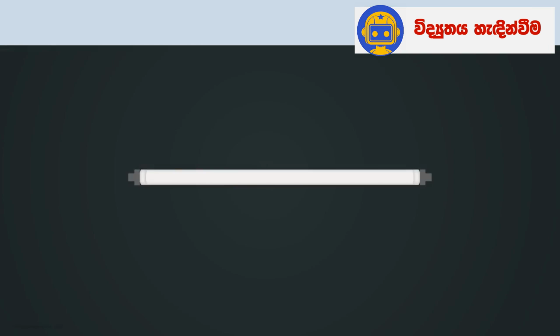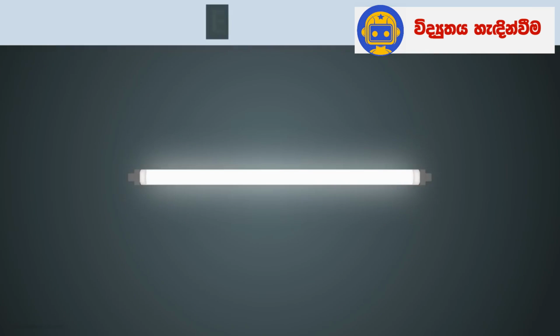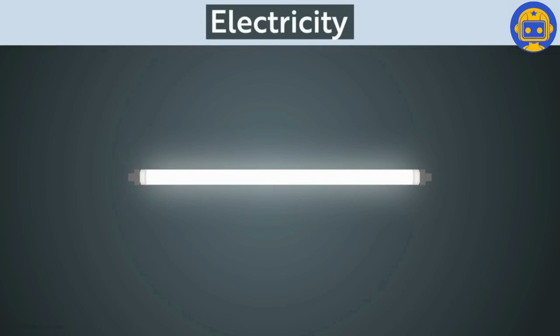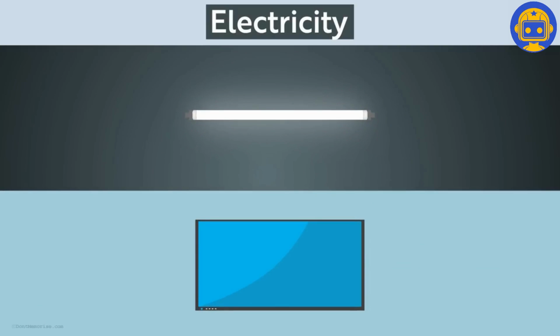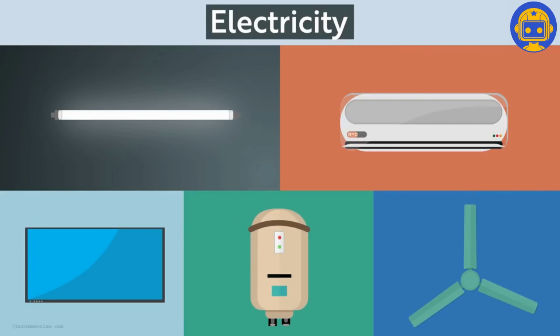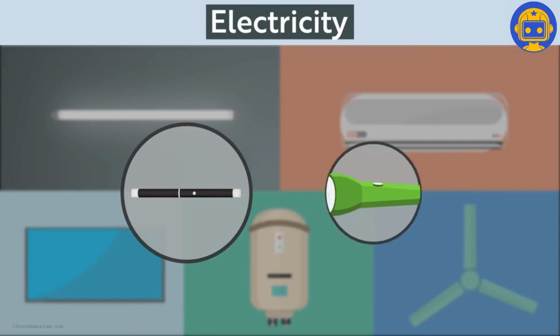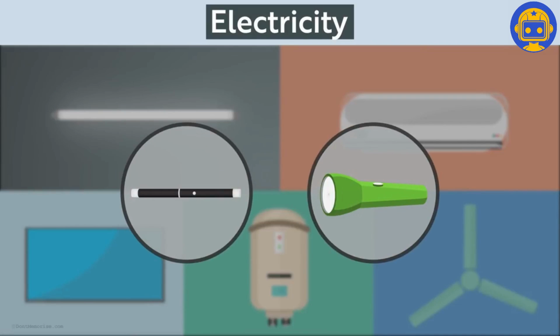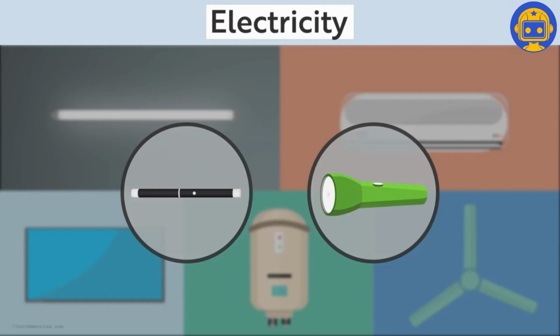You must be aware of the fact that lights in our homes work on electricity. However, they're not the only ones that use electricity. Our televisions, air conditioners, water heaters, fans and so on also need electricity to function. Laser light or even small flashlights also work on electricity. Imagine a life without electricity in the world today. The discovery of electricity has helped to start a new revolution in the history of humankind.